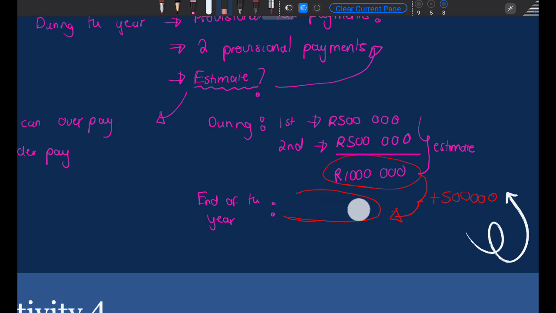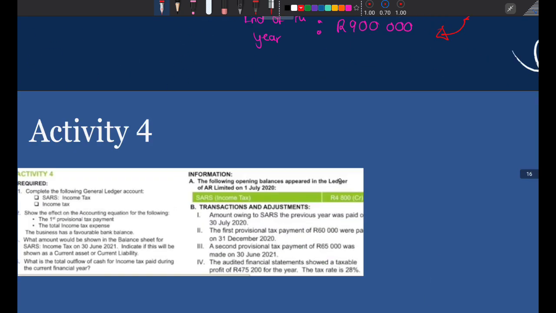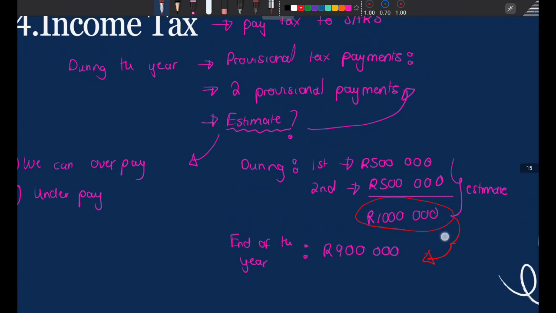But it can also happen in reverse. It could also happen that I paid R1,000,000. I thought SARS was going to charge me R1,000,000, but then SARS comes at the end of the year and says that I owe them 900,000, right? Can you see that now? Because I owe them 900,000, who owes who? I've paid SARS way too much. I've paid them R1,000,000, but they're only charging me 900,000. So SARS needs to pay me back that extra 100,000 that I paid. So I need to get 100,000 rands back from SARS.